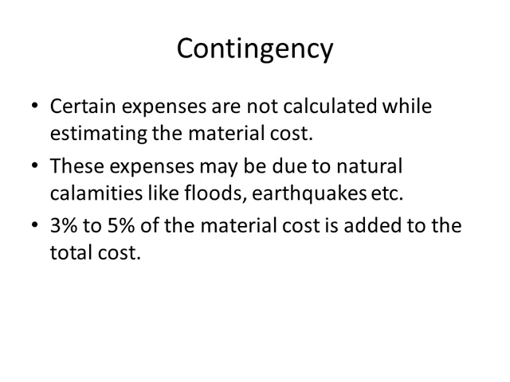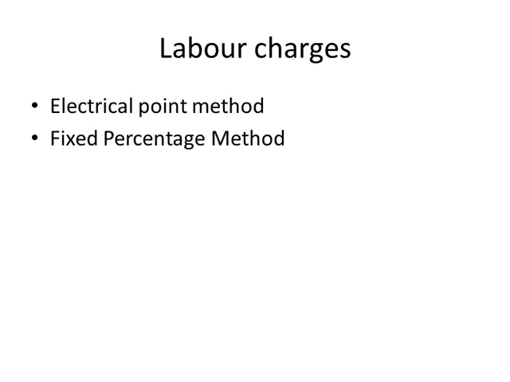Then is the contingency charges. There are certain expenses which are not calculated during estimating the material cost. For example, before starting the project, we don't know what kind of conditions could come during the project. For example, floods, earthquakes, natural calamities. For these conditions, we include 3 to 5% of the material cost to the total cost. These are called contingency charges.